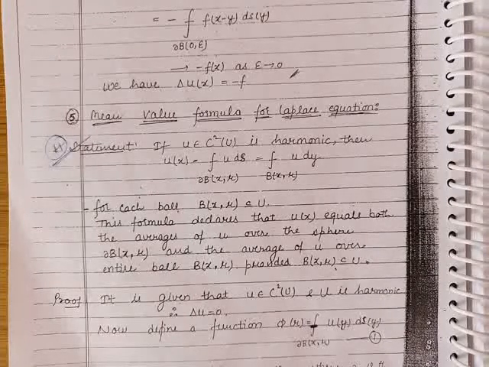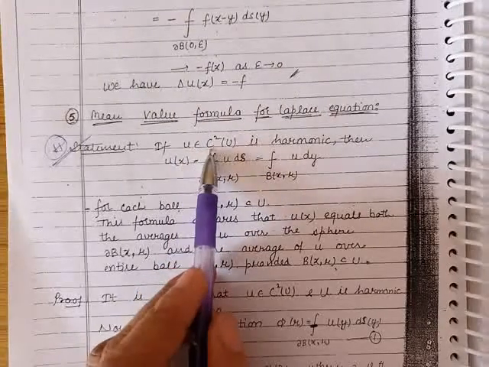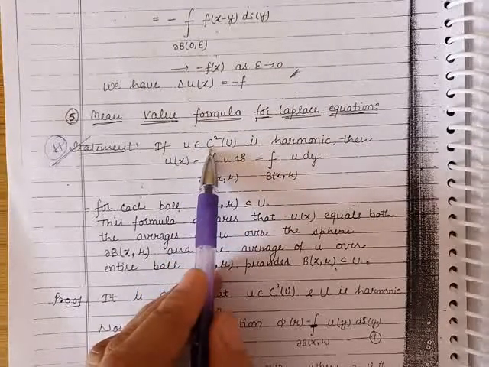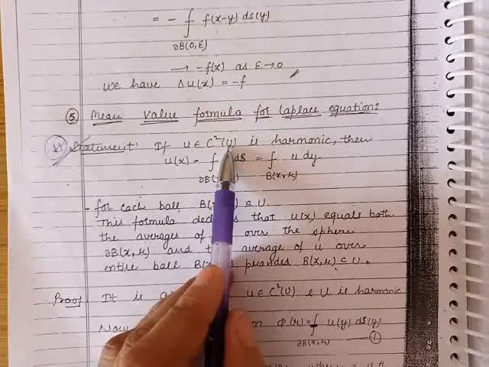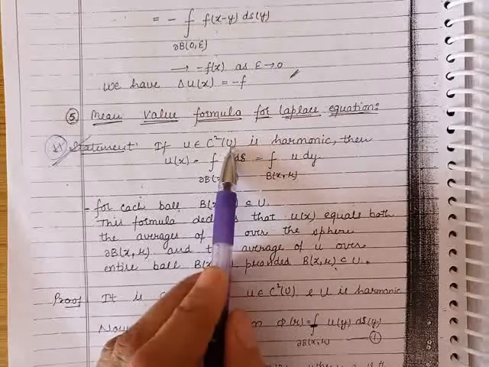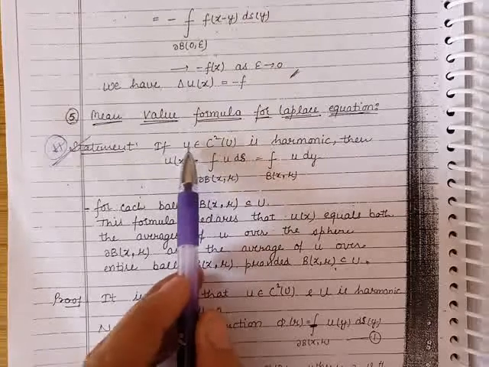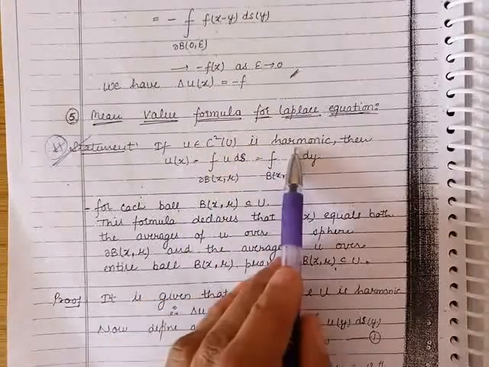Our today's topic is mean value formulas for Laplace equation. According to this formula, if u is a twice continuously differentiable function defined on U, where this U is an open bounded subset of R^n, and this function is a harmonic function.